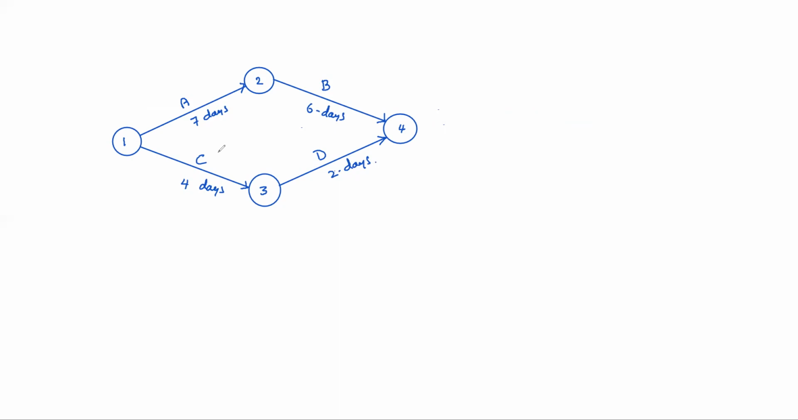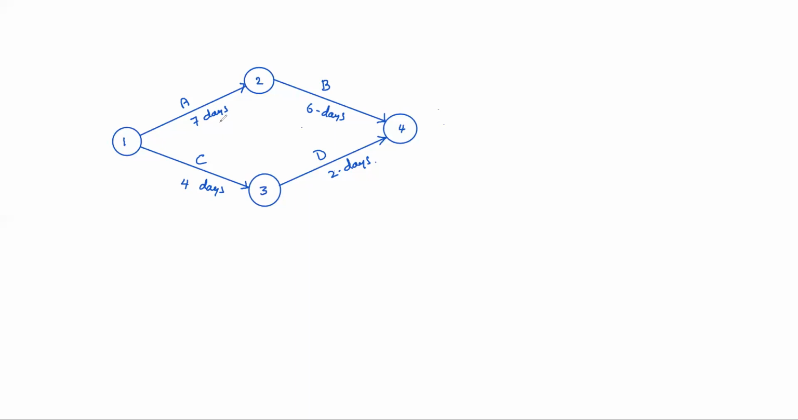A and C activities. If you see A and B or C and D, B activity cannot be started until completion of A activity. Similarly, D activity cannot be started until completion of C activity. So dependency is there. If there is a dependency, those activities are called serial activities. If two activities are started and executed simultaneously, those are called parallel activities. Clear? The difference between parallel activities and serial activities? Yes, sir.